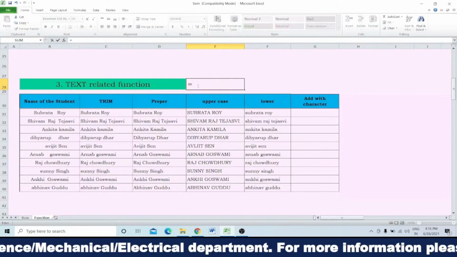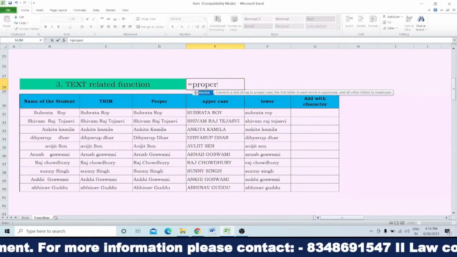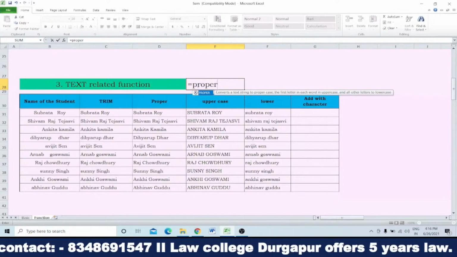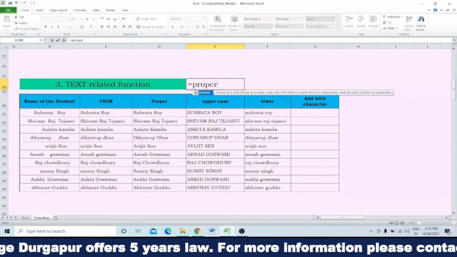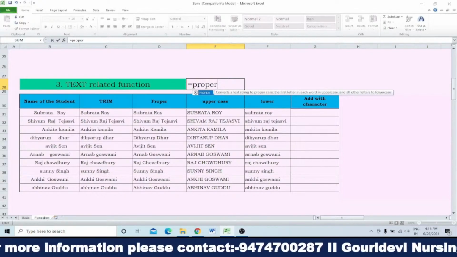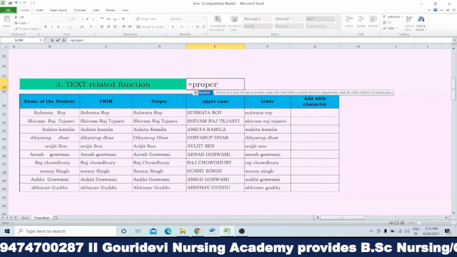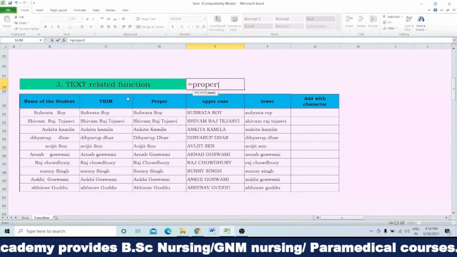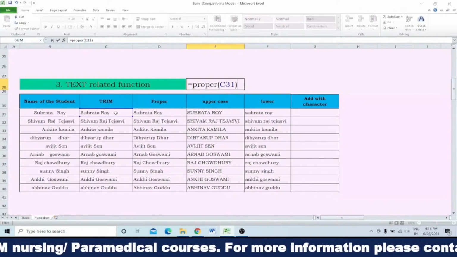You will write equals proper, P-R-O-P-E-R. So what is proper? Proper means it will change the first alphabet of the word to a capital letter, and if there is any space, then the first letter of the second word will also be in capital letter. Even if there is a third word, then the first letter of the third word is also in capital letter. So what is the formula? You will write proper, and then start the first bracket, then text. Which text you want to make proper? Suppose Subroto, and then you will close the bracket, and then press enter.